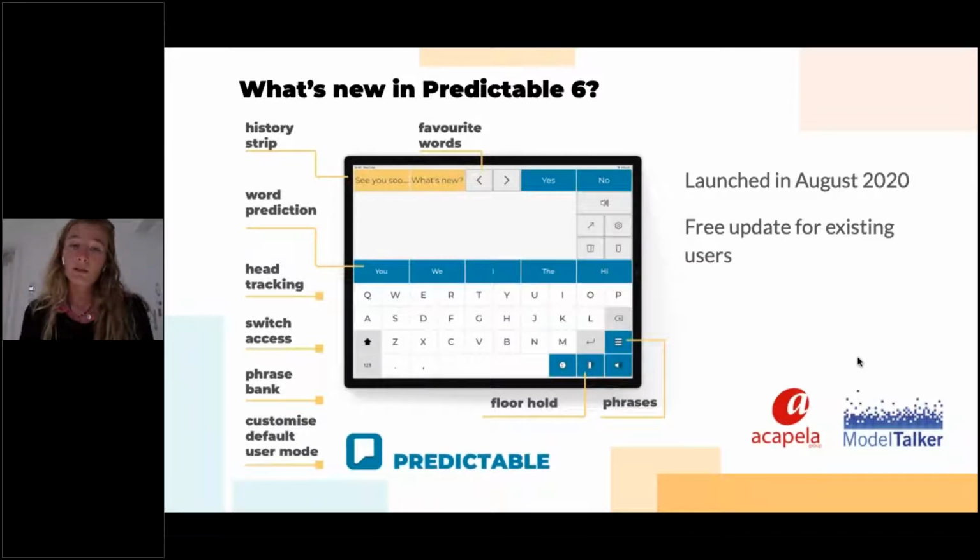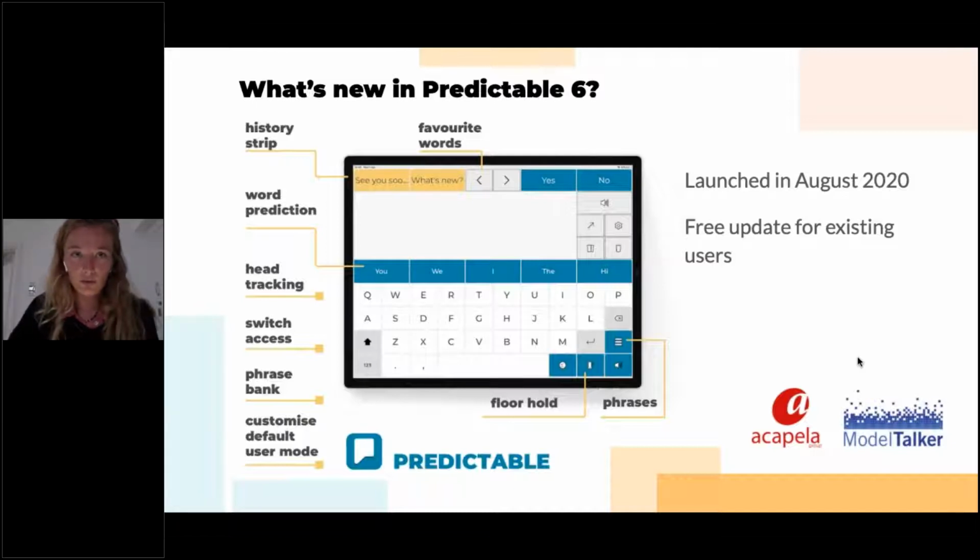It's compatible with the device voices. If you have an Apple device, you will have access to all the Apple voices that Apple makes available. But it's also compatible with Acapela My Own Voice and ModelTalker. So if you banked your own voice previously, you can download these voices from the app and use them as your Predictable voice.